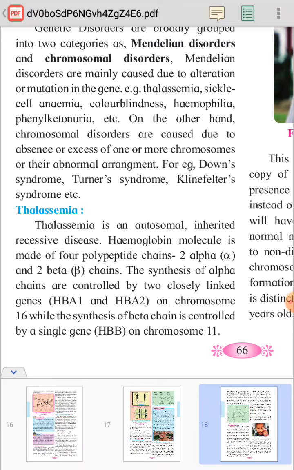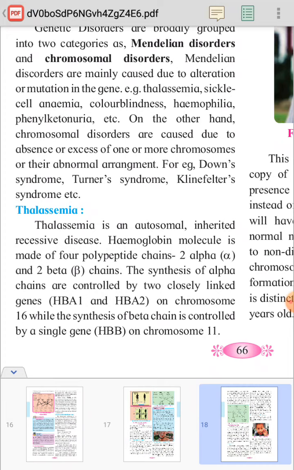Hemoglobin is a compound present in the red blood cells of our blood, and it carries oxygen which is taken inside the blood, absorbed by hemoglobin, and then given to each and every cell.